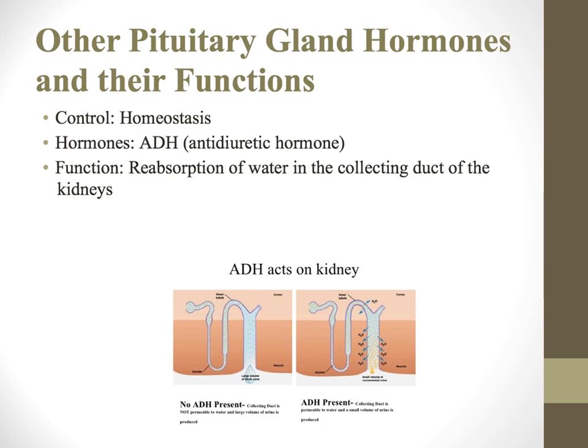Okay, and then finally, let's throw back to one of our posterior pituitary hormones. Again, produced by the hypothalamus, but secreted by the posterior pituitary. And that is ADH, or antidiuretic hormone. When ADH is secreted, it makes the collecting duct of the nephron permeable to water.